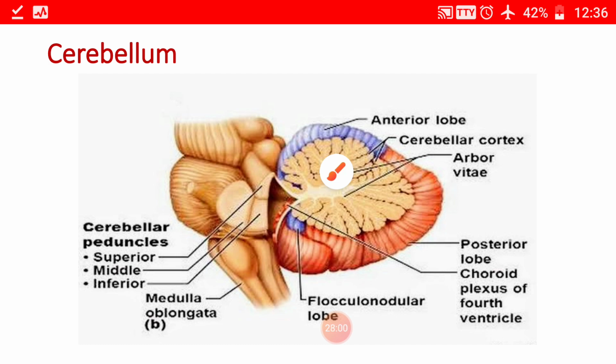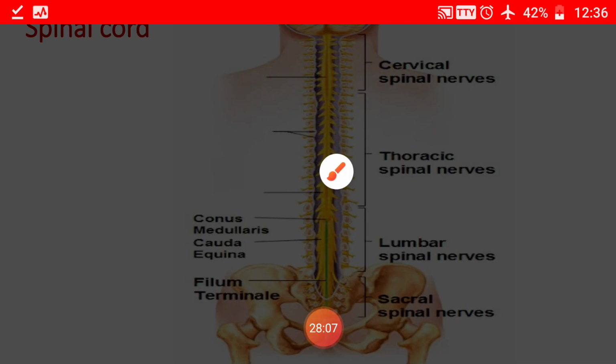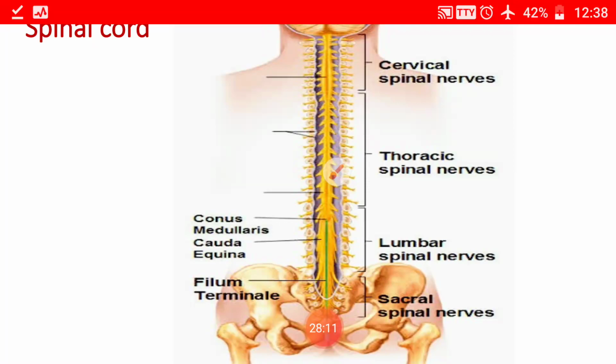Functionally, the cerebellum is mainly concerned with the involuntary control of the somatic motor activities essential for the maintenance of equilibrium, muscle tone and posture.